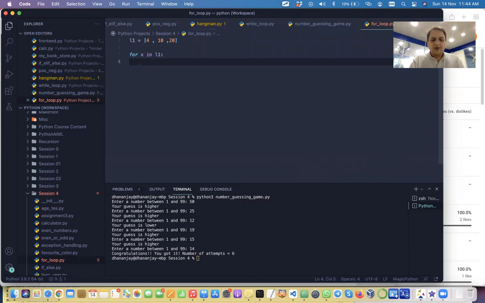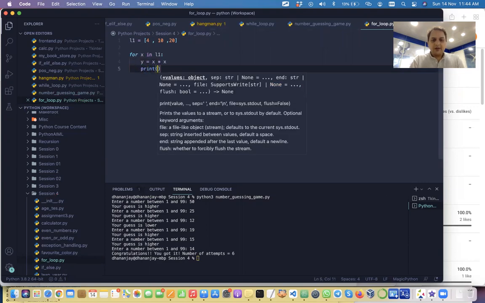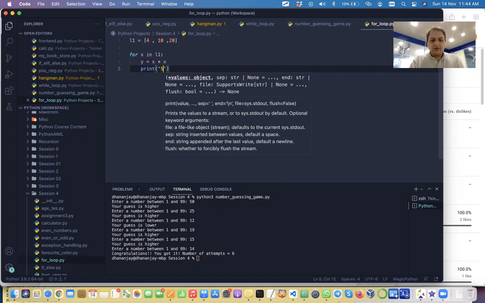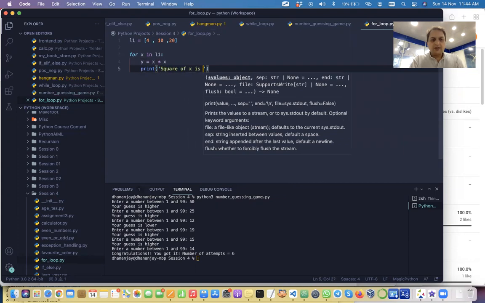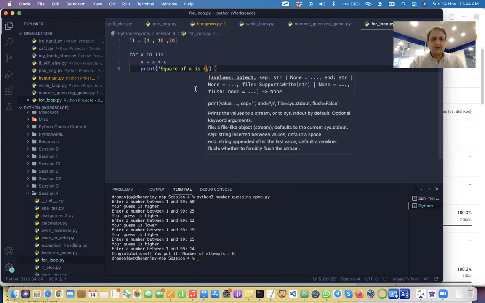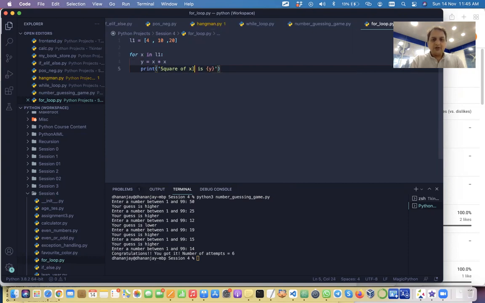Then we will print, or whatever we want to do. Let's say we are finding the square of this. We say x into x, and then we are printing that, and we can use f-strings. "The square of {x} is {y}", we just need to put curly brackets to make it an f-string. You see, with f-strings my life becomes so easy, isn't it? The f-string is a new addition, added in I think 3.7 or 3.8. Now I'm able to find the square.